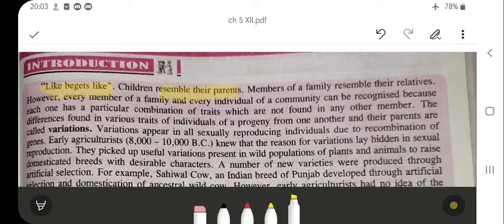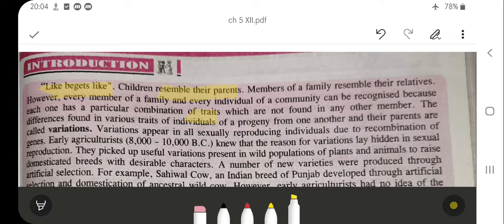However, every member of the family and every individual of a community can be recognized because each one has a particular combination of traits, that means characters which are not found in any other member. The difference found in the various traits of the individual or progeny from one another and their parent is called variation.